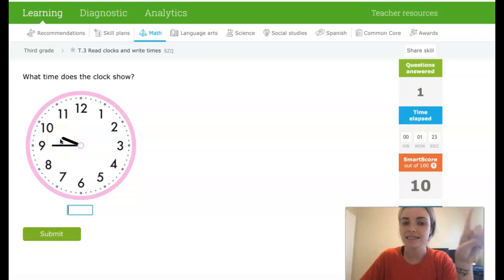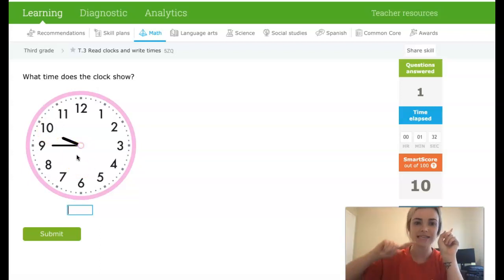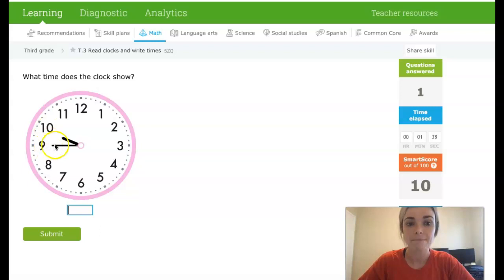So remember, this is a really good one because it kind of looks like it's at the 10, but remember, as the minute hand moves, the hour hand moves. If it were 10 o'clock, my minute hand would have to be all the way over here, okay? So it looks like it's at the 10, but it is not quite there. It is still 9,